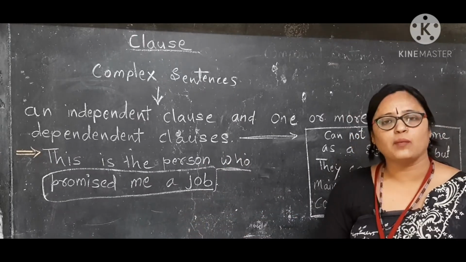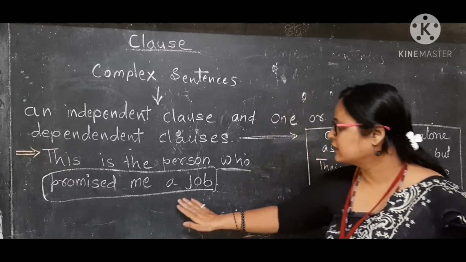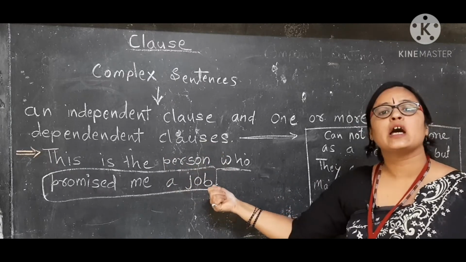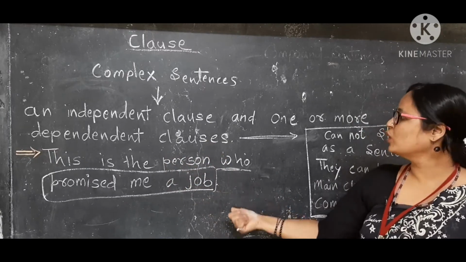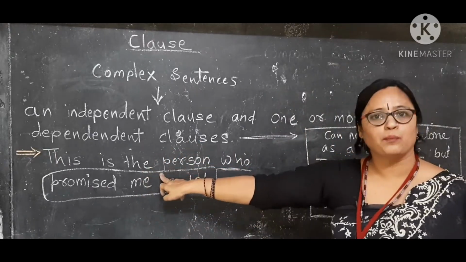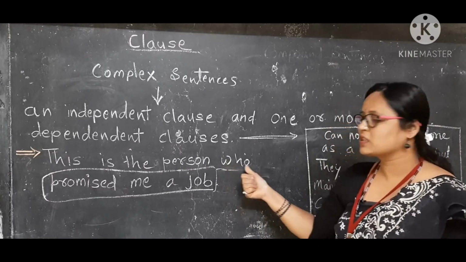This is an incomplete thought and dependent on the main clause. That's why this is a dependent clause, known as a subordinate clause, joined to the main clause with the help of the WH word who.